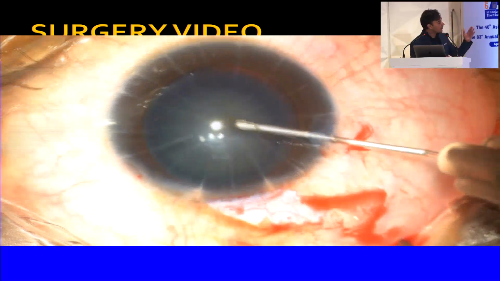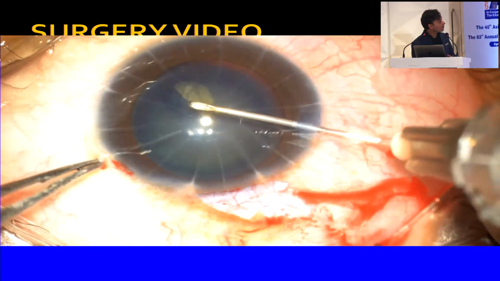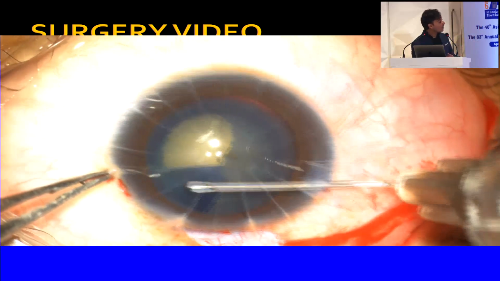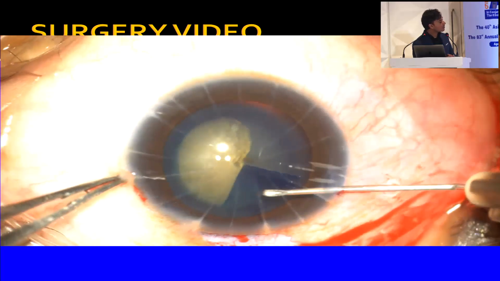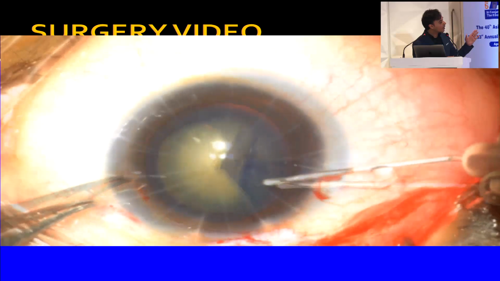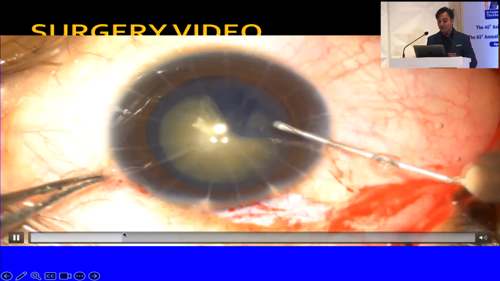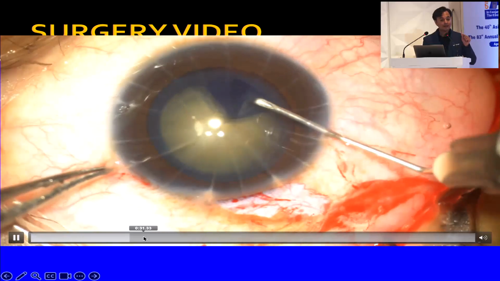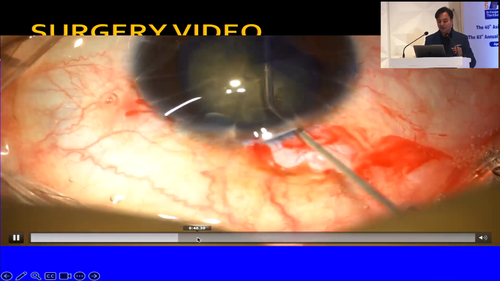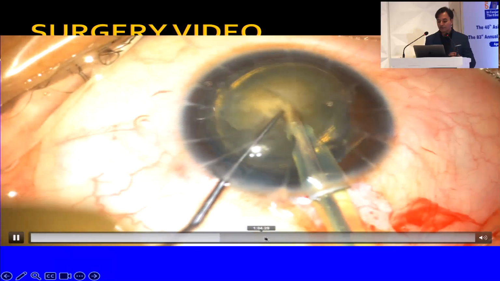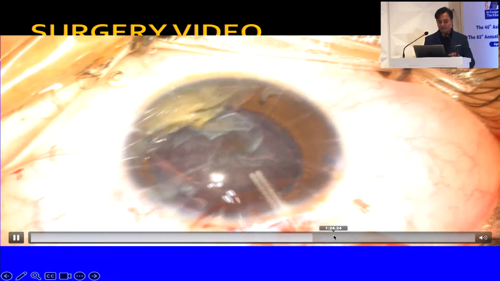So this is just a small overview of how post-RK cataract surgery is done. You can see that there are multiple incisions which have been made right from the limbus almost up to the optical zone. There is a lot of fibrosis around there. You have to be sure that you have a slightly larger capsulorhexis, because we are dealing with a very brown cataract. You have to make sure that you do not make a clear corneal incision for your main port, and make a scleral incision only. And of course, you have to rely on direct chop techniques, and use plenty of viscoelastic to remove this cataract in a very safe manner.